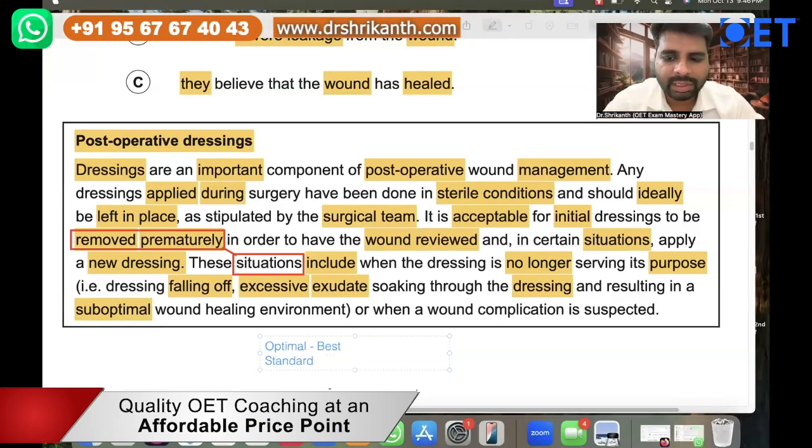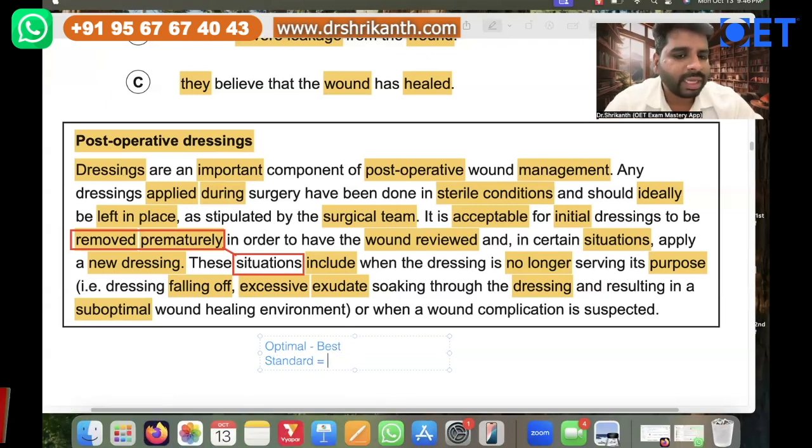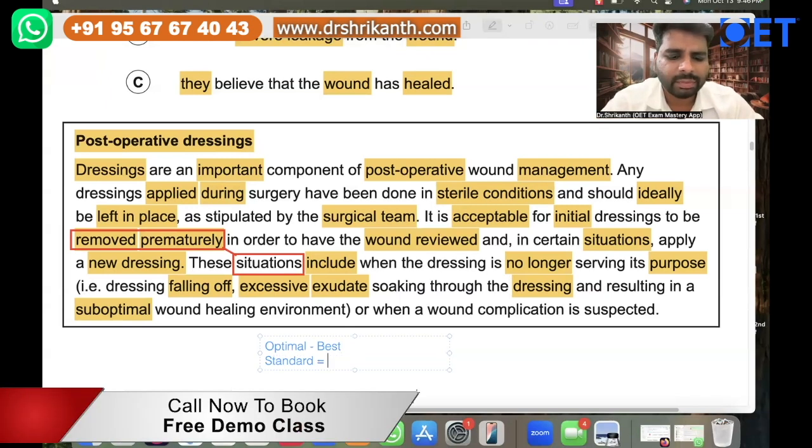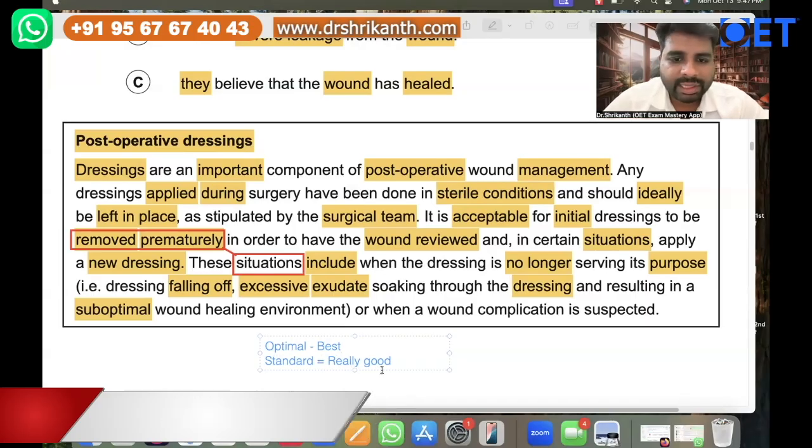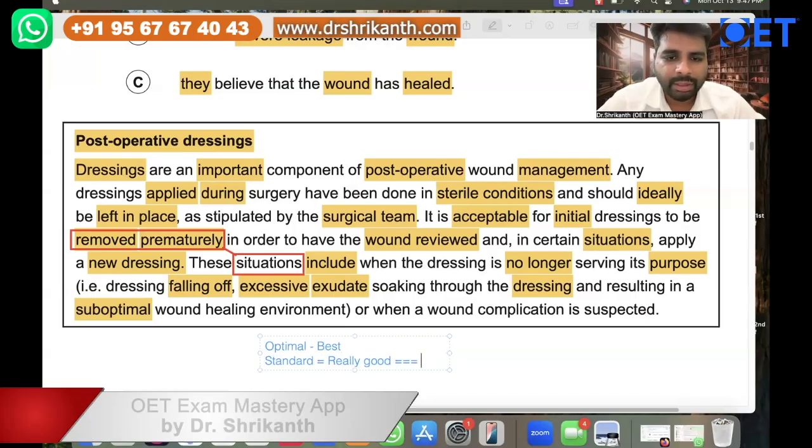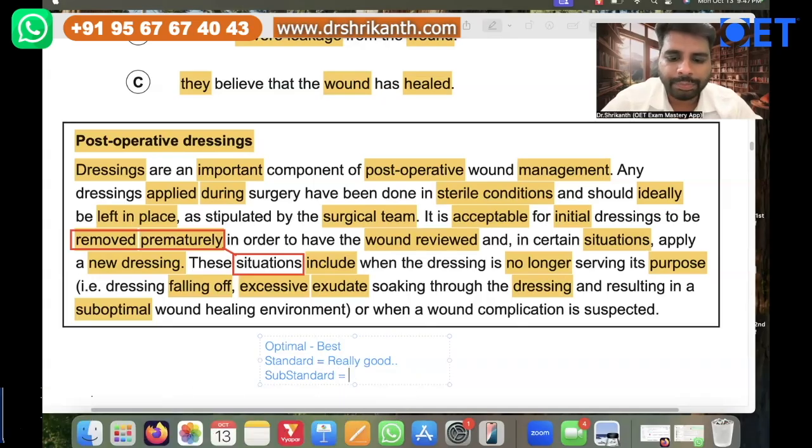And standard. Another word, standard over here, basically means like gold standard, we'll say. Okay, so we'll say like really good. So high standard coaching means really good coaching, right? Now what's the meaning of substandard? I'm not talking about myself, I'm just giving you an example. Substandard basically means low, not good.